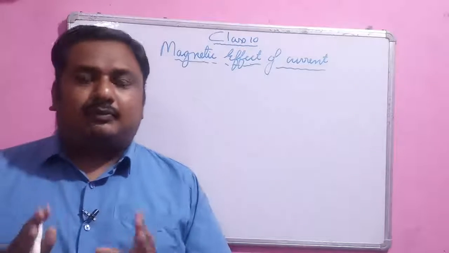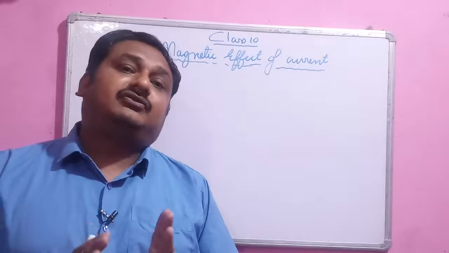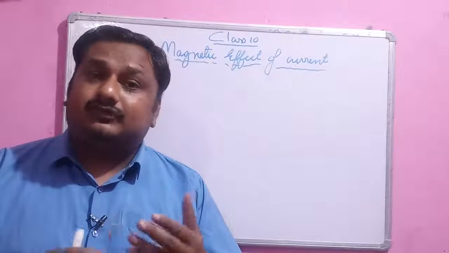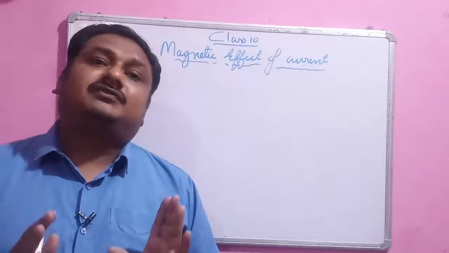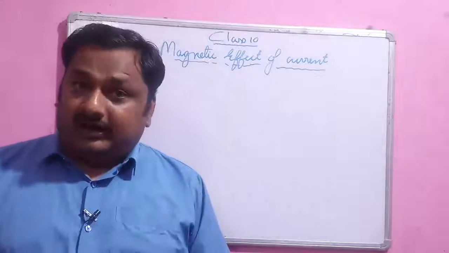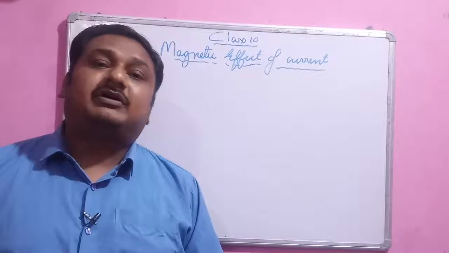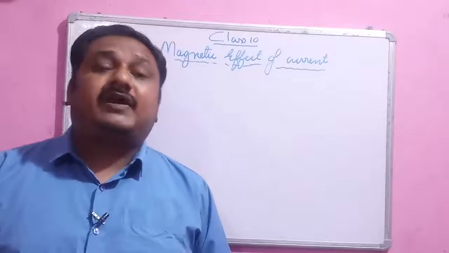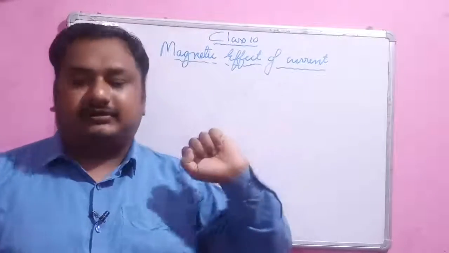Now, whatever properties magnets show, the same property is shown by a current when it is flowing through a circuit, or you can say whenever current is flowing through any conductor, it shows a property which is quite similar to the properties of the magnet. That is why the name of this chapter is magnetic effect of current.